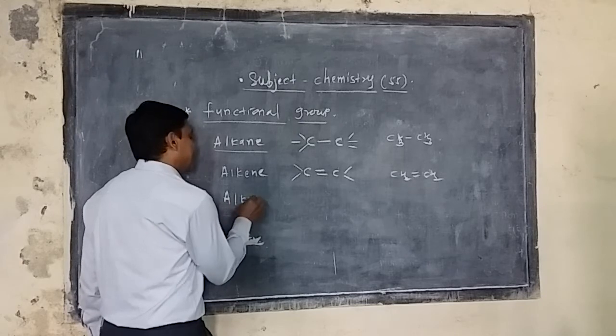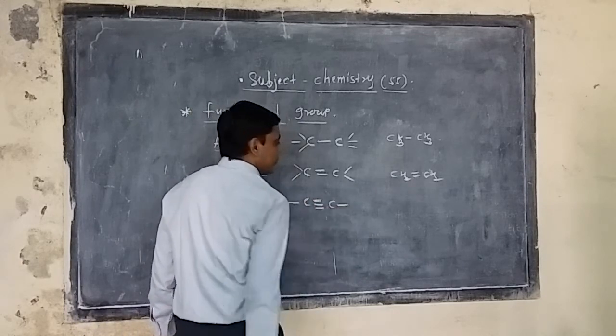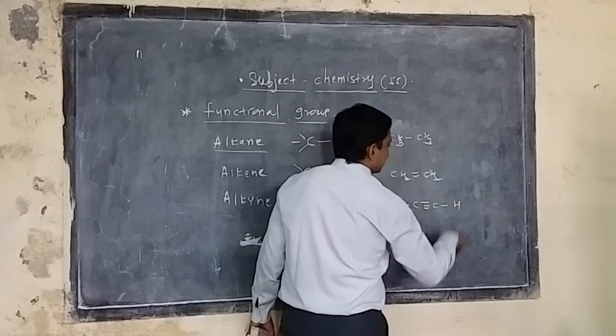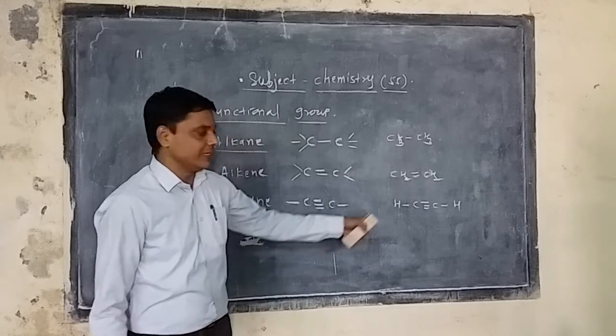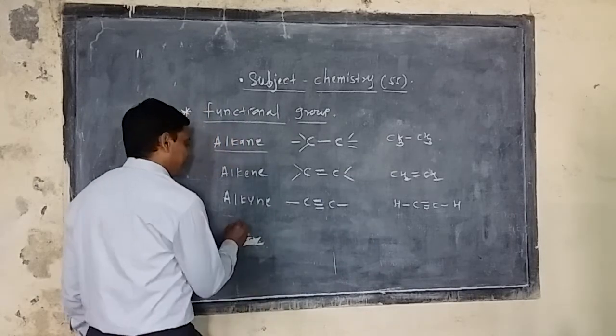Similarly, alkyne. In the case of alkyne, a carbon-carbon triple bond is present in it. Suppose I take HC≡CH. This is acetylene. So acetylene is a member of the alkyne family.